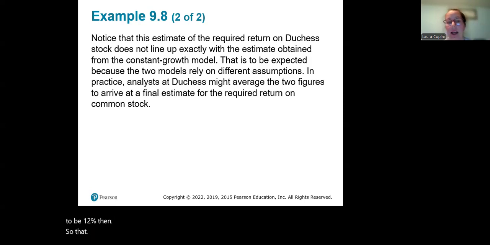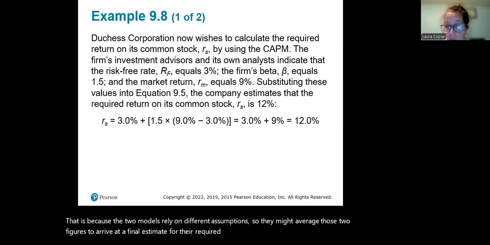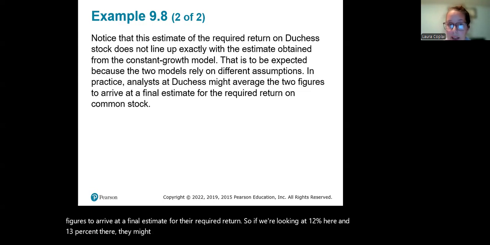So that estimate doesn't line up with the estimate that we looked at in the constant growth model, right? That is because the two models rely on different assumptions. So they might average those two figures to arrive at a final estimate for the required return. So if we're looking at 12% here and 13% there, they might settle on 12.5% then.